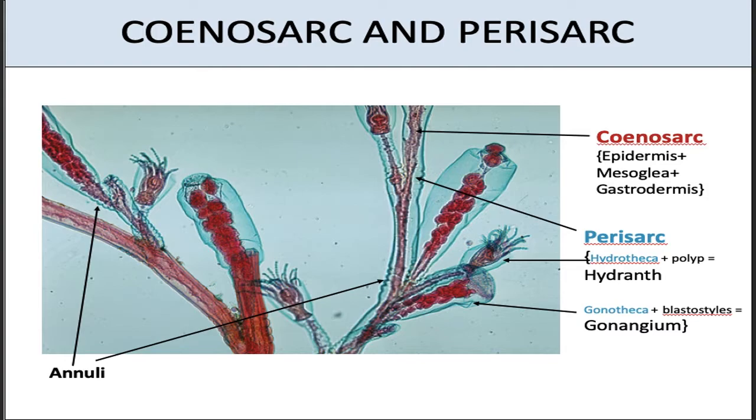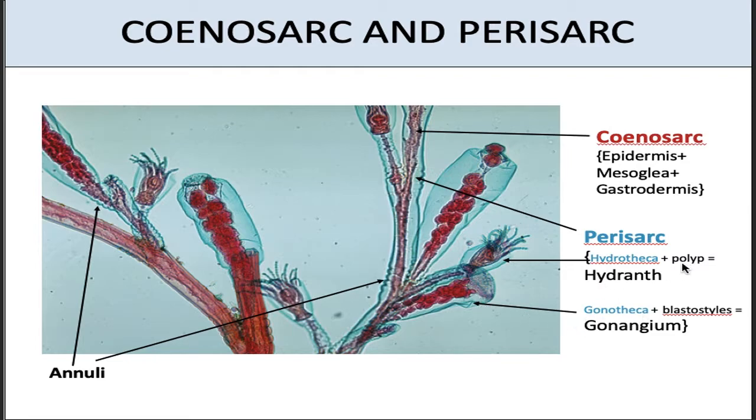Now that we are talking about the structure, there are two important terms, coenosarc and perisarc. Coenosarc is the living tissue in the Obelia colony, which comprises the body wall. Perisarc is the outer non-living layer. It is chitinous in nature. The perisarc around a polyp is called hydrotheca, and the perisarc around blastostyles is known as gonotheca.